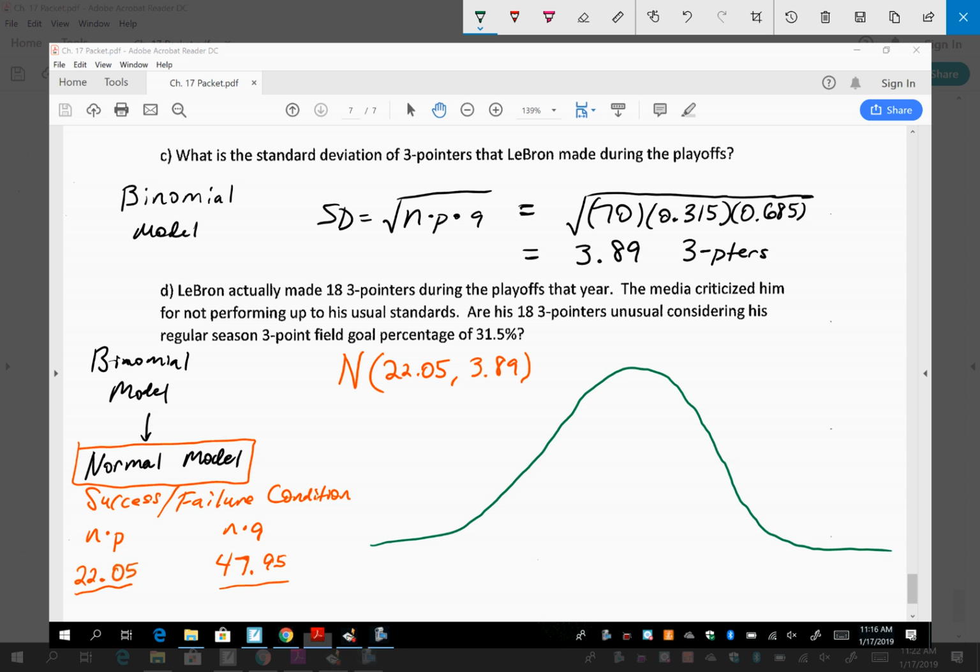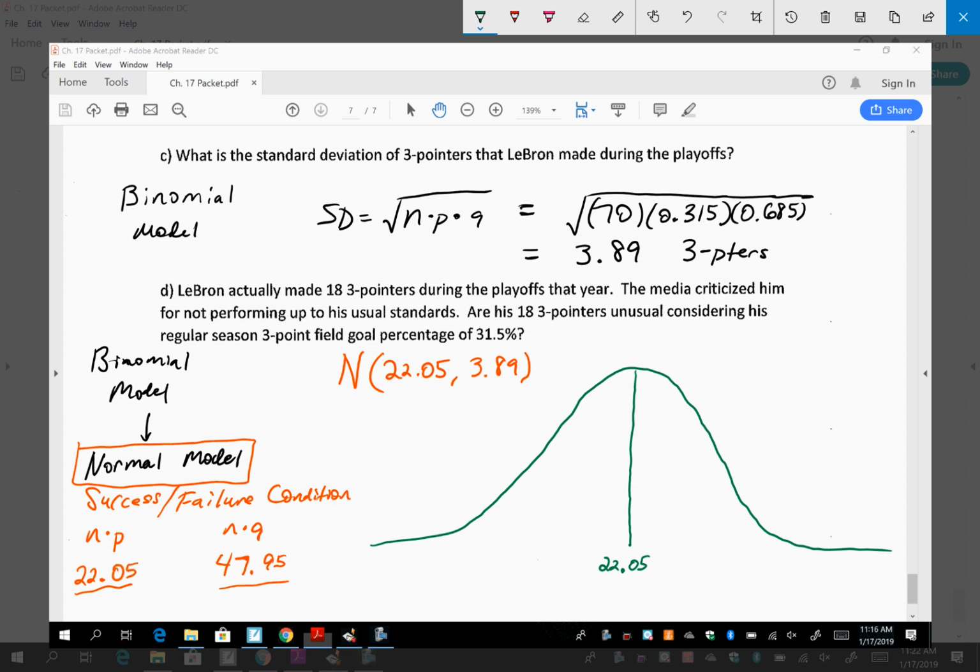It wasn't my best, but not my worst. What is smack dab in the middle of that curve? 22.05. Now, do you remember what we stated about the normal model and things being unusual? Three what? Standard deviations. 3 standard deviations in which direction? Left or right. Left or right, both directions.